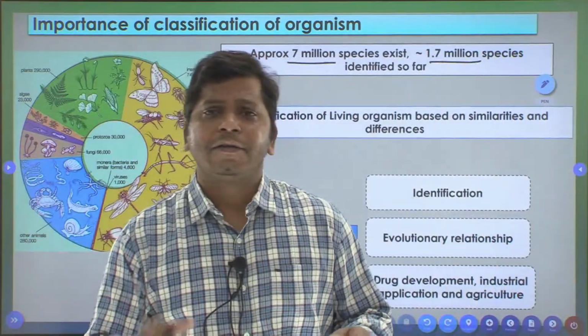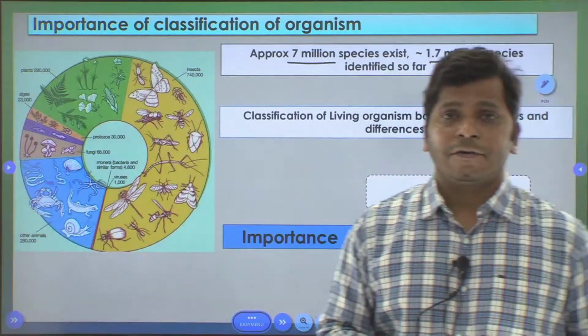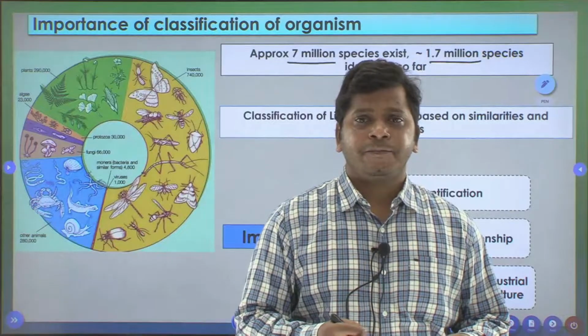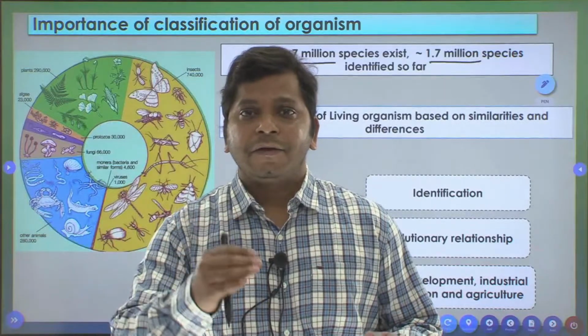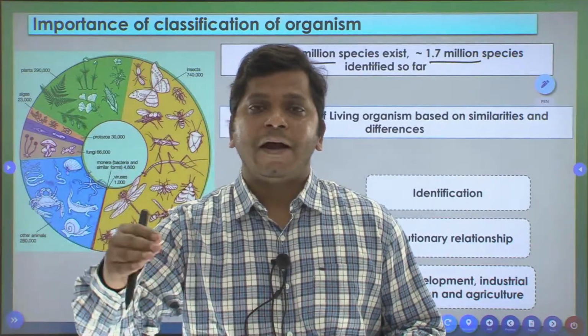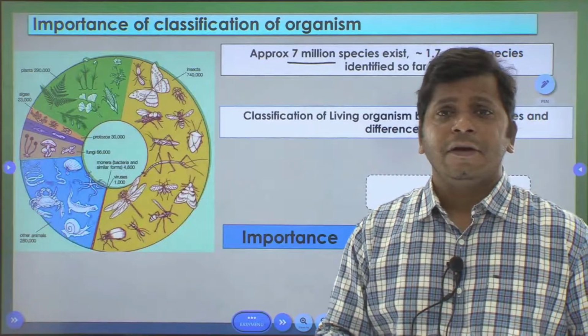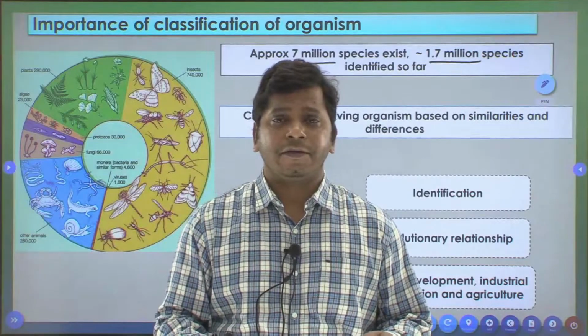For example, there are certain organisms which produce certain kinds of drugs or bioactive substances. So it would be important to see whether any similar plants, animals or microorganisms also produce similar bioactive substances.